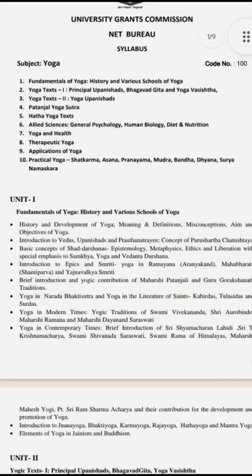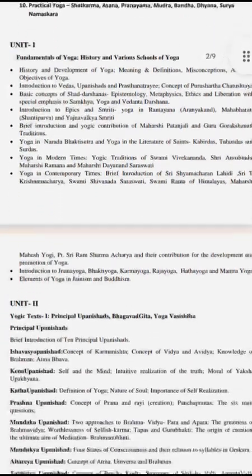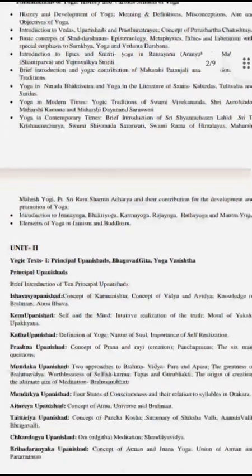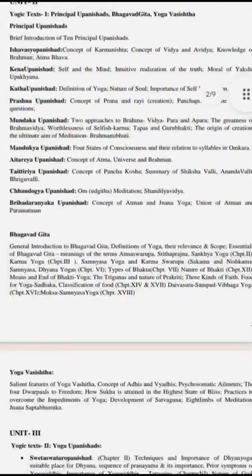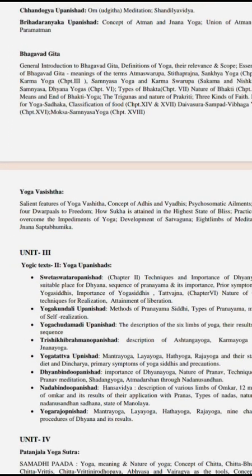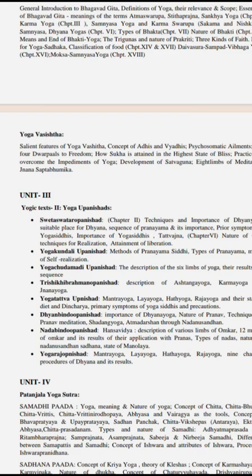The first unit is fundamentals of yoga, in which we have to study the history and various schools of yoga. Second, we have Principal Upanishads, Bhagavad Gita and Yoga Vasistha, in which we have to cover the 10 Mukhya Upanishads: Isavasya, Kena, Katha, Prashna, Mundaka, Mandukya, Aitareya, Taittiriya, Chandogya and Brihadaranyaka. We have to study these 10 Upanishads. Then the Bhagavad Gita, 18 chapters from Arjuna Vishada Yoga to Moksha Sannyasa Yoga. Then Yoga Vasistha, in which we have 6 chapters.